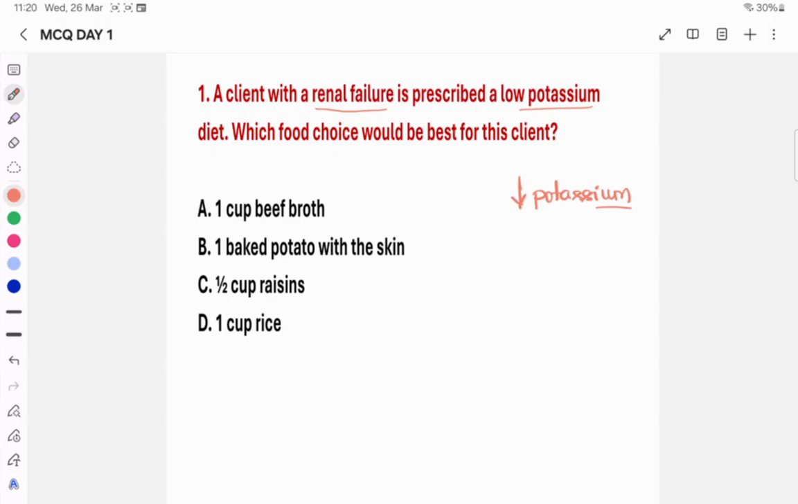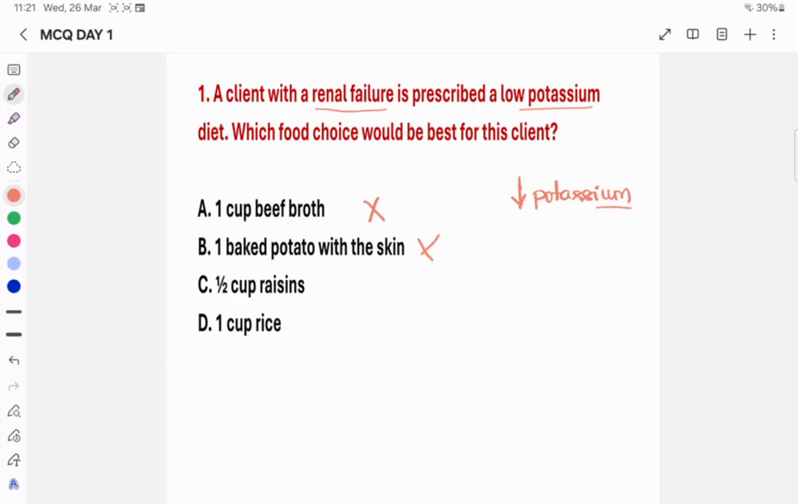Please do understand the question first. Here they mentioned renal failure, where the kidney does not have the capacity to excrete the nitrogenous waste. So with this background we need to choose the option. The first option, 1 cup of beef broth, contains a high amount of potassium, so it is not the answer. Option B, 1 baked potato with skin, is also not an answer.